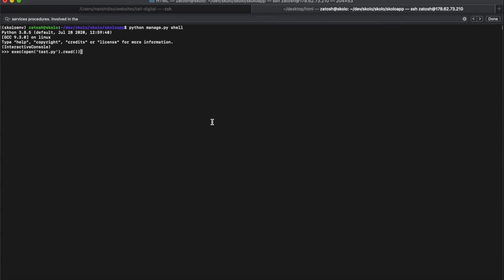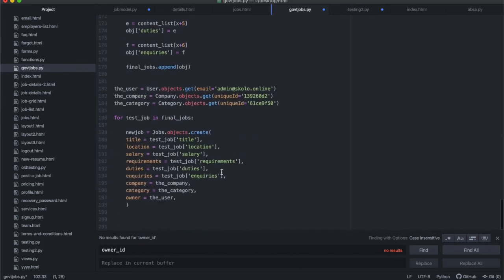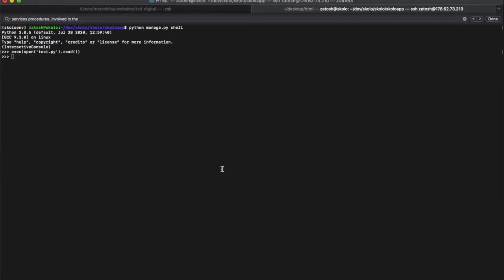So let's run that. All right. So it ran without errors. I had tested it before and made sure that I didn't have errors. But how do we know that this ran? Because if this ran properly, at the end of this file, it should have saved all of this in our database. All right. So let us exit out of this shell. Okay. So let's do the exit like that.